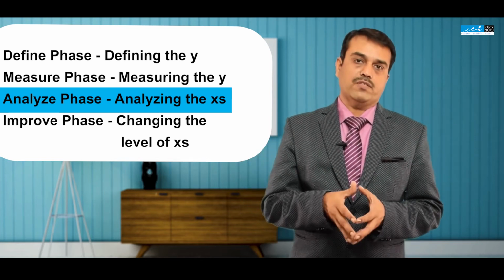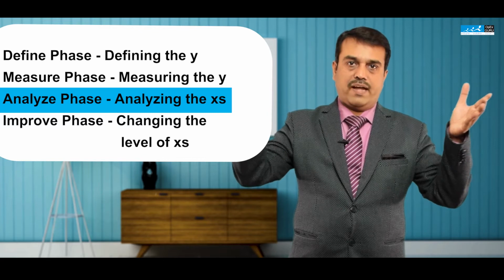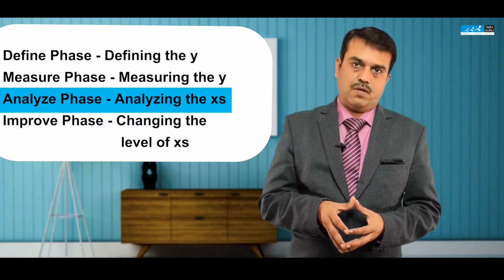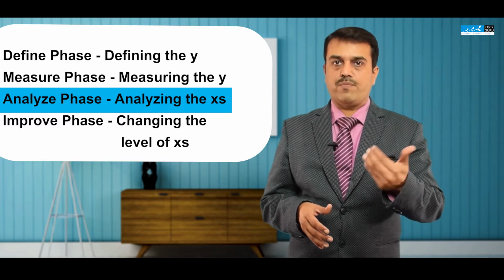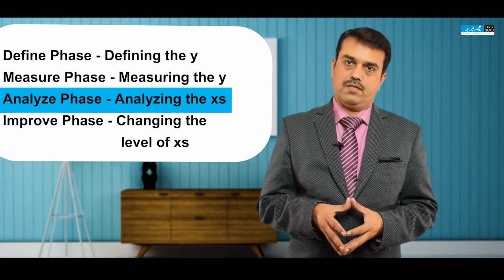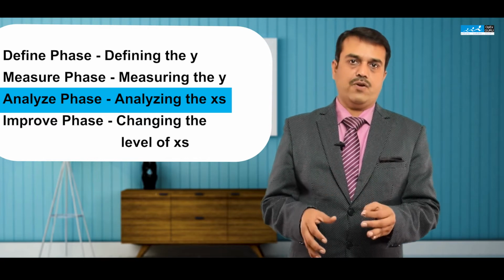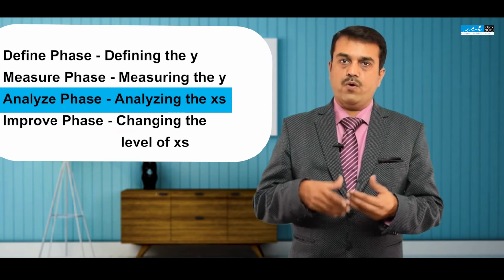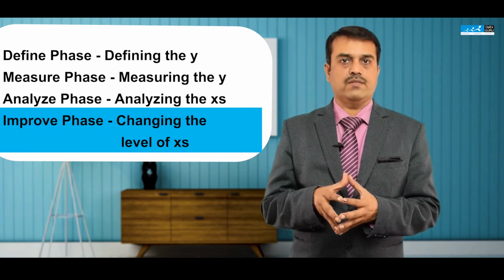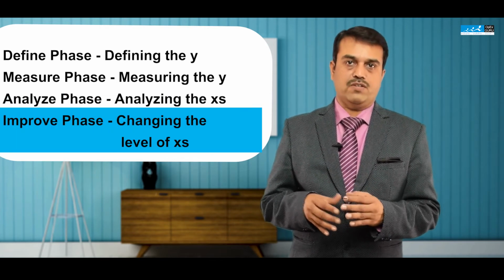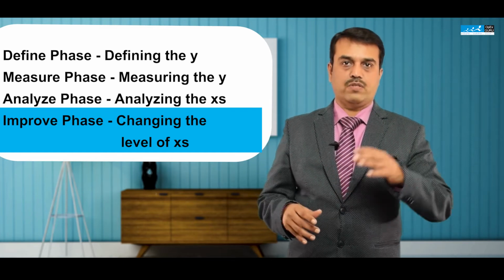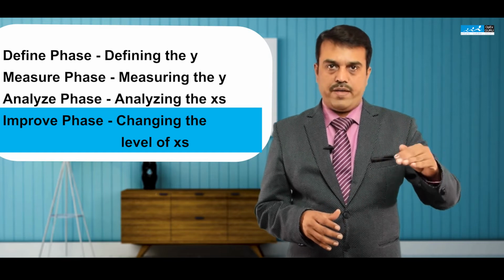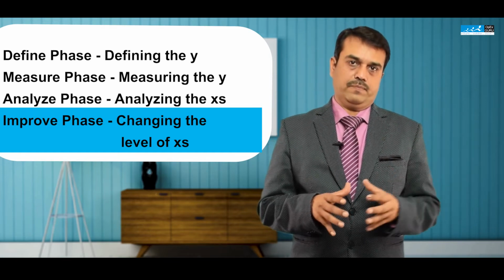We follow a funneling process where we have many causes and then we filter it down to few selected root causes. How do we select these root causes? We perform data analysis and validate these root causes. So now we exactly know what is the cause and effect relationship. How do we go ahead now? So now in improve phase, our entire focus is on changing the level of the x so that there is a positive impact on y, or y improves at a desired level.